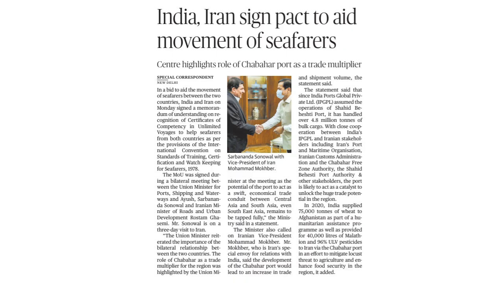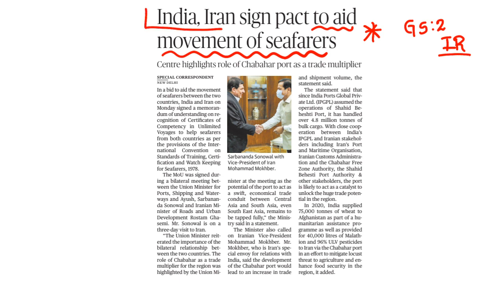Check this article: India, Iran sign pact to aid the movement of seafarers. Clear? This article is very important from the GS2 international relations perspective. Why? Because here India and Iran are going to have special relations to provide good movement support for seafarers.